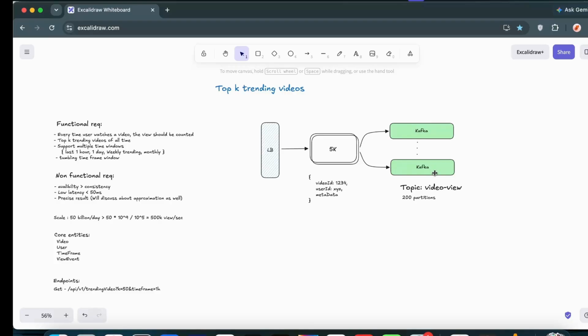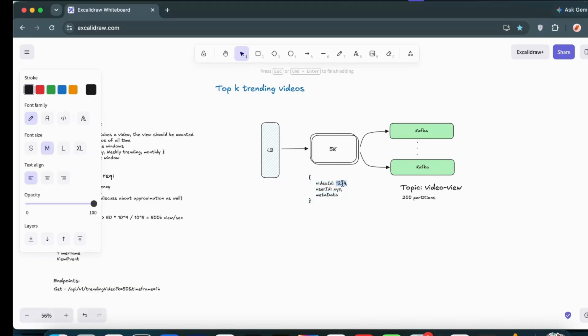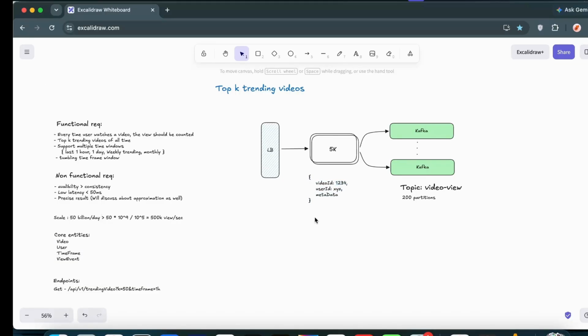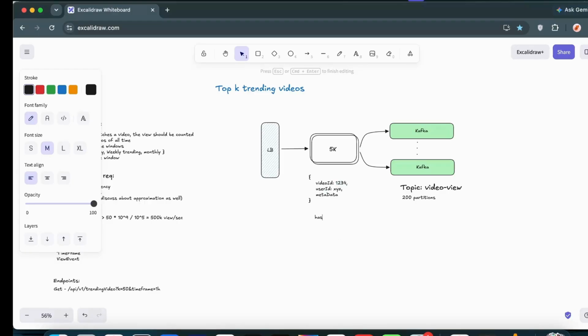Now, in which particular partition this video event needs to be sent from the producer, that is the question. The idea is pretty simple. Whatever video ID we have is unique, so we will create a hash of this video ID. Whatever video ID we have, we create a hash. Let us say the number we got is 1000.